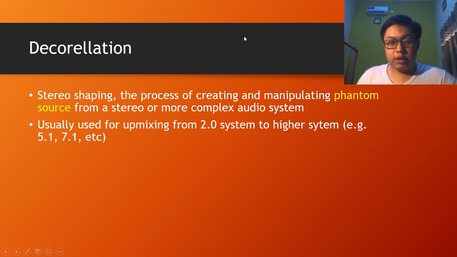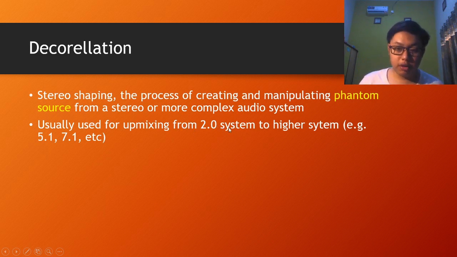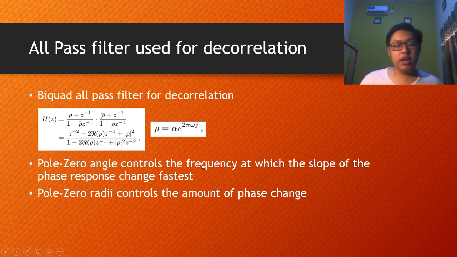Usually, decorrelation is used for upmixing from a 2.0 system to a higher system, with the 0 here denoting the number of subwoofers used. Like for a surround system, 5.1 and 7.1 mean there are 5 or 7 speakers with one subwoofer, and so on. Okay, the all-pass filter used for the decorrelation in this paper is the biquad all-pass filter,